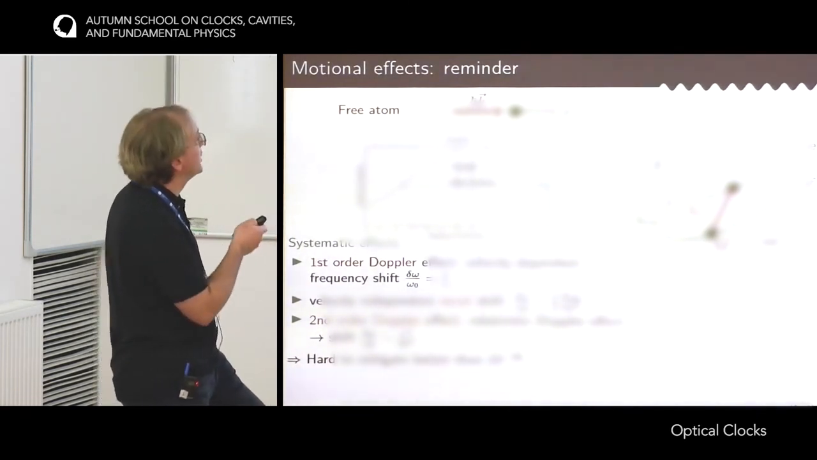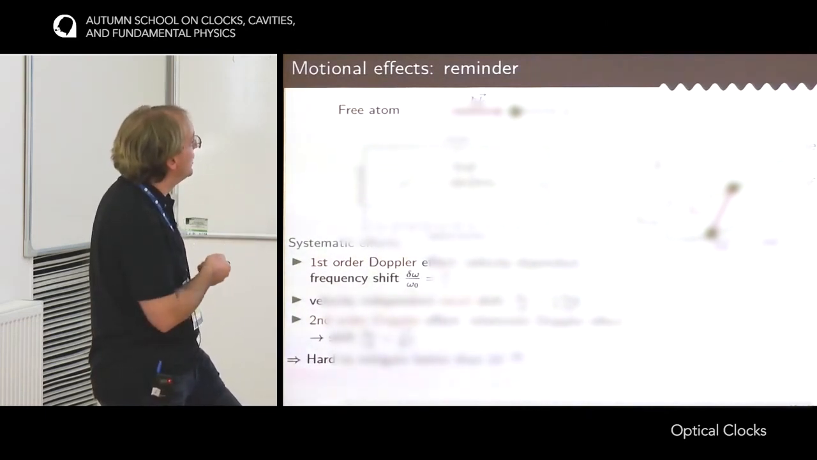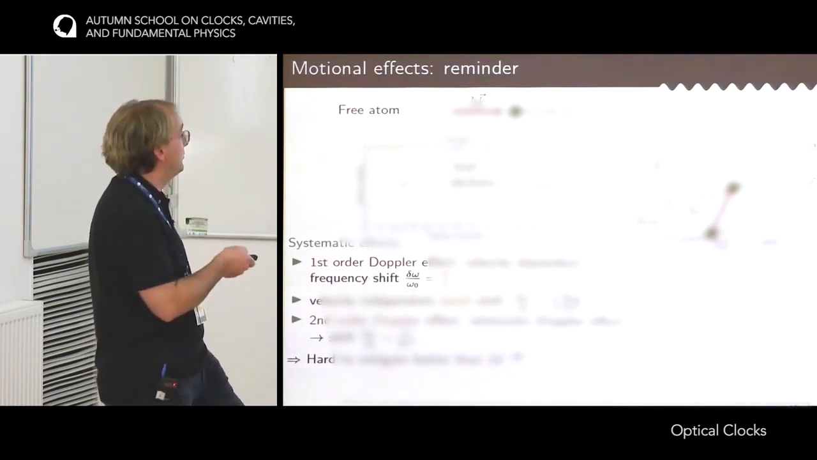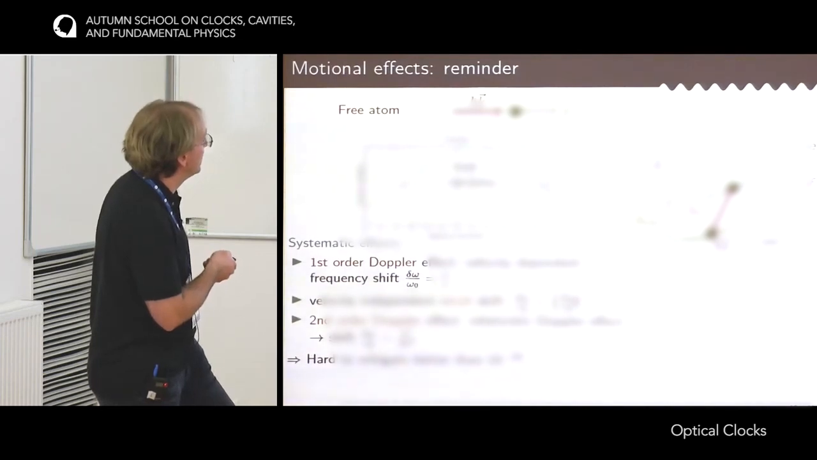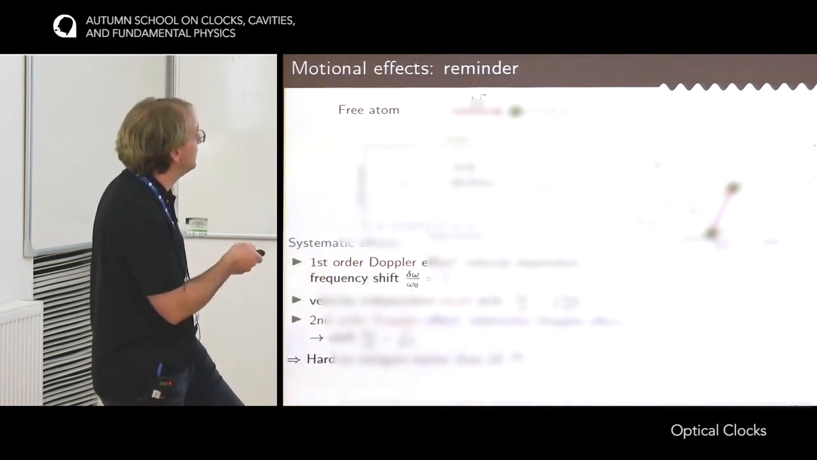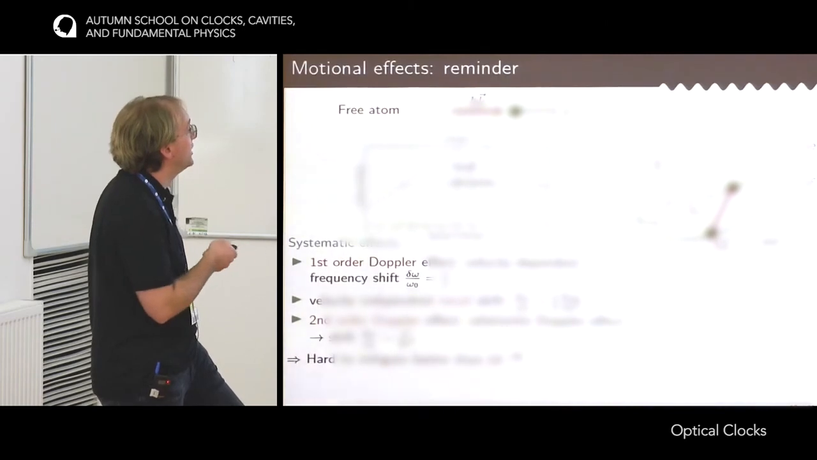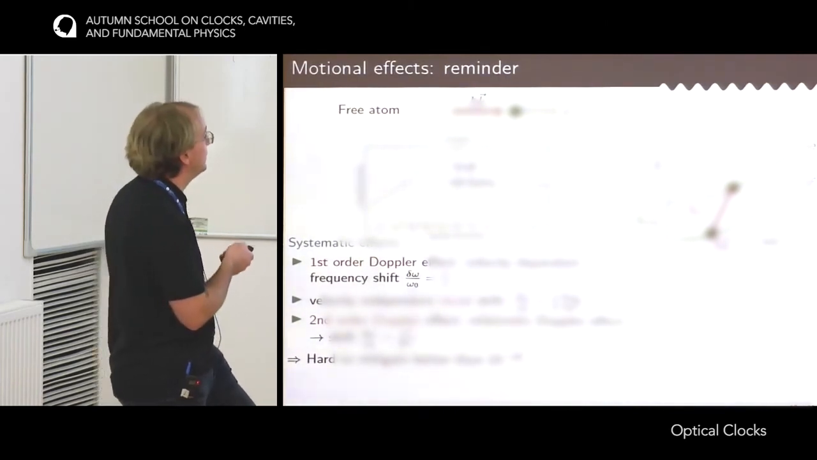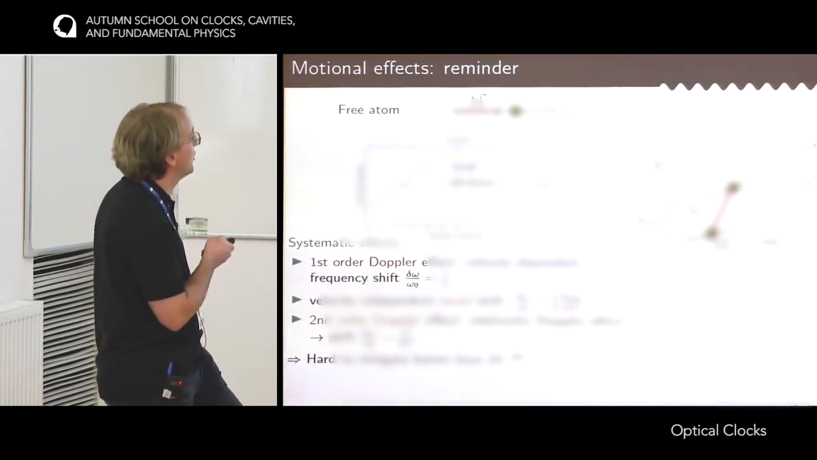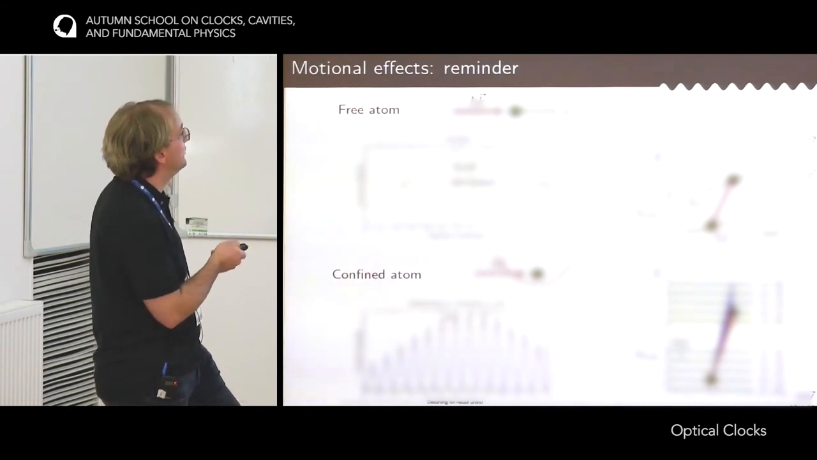So of course the solution is to get rid of this Doppler effect. The microwave clocks have been working hard to try to mitigate these effects, but even after significant work, it's really hard to go beyond 10^-16. So it's really important to get rid of them for optical clocks. And the way to do that is to confine the atoms.